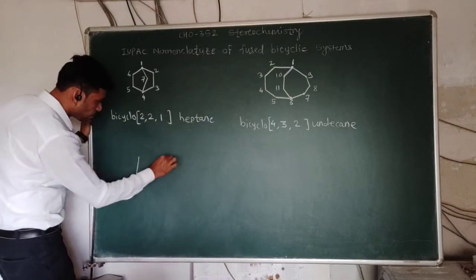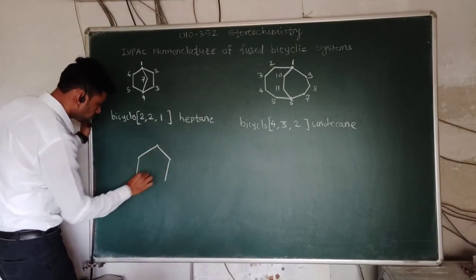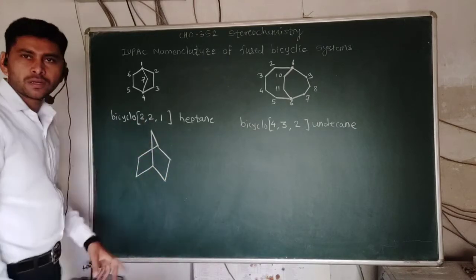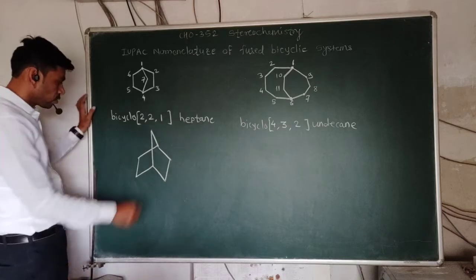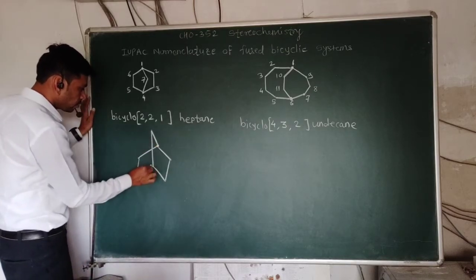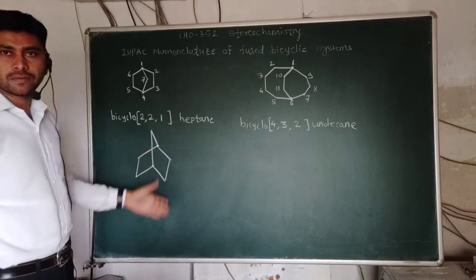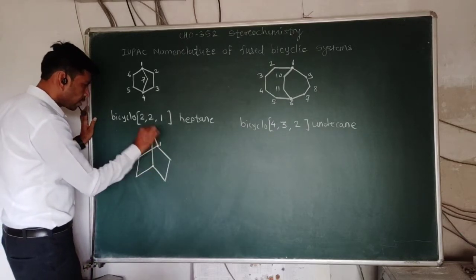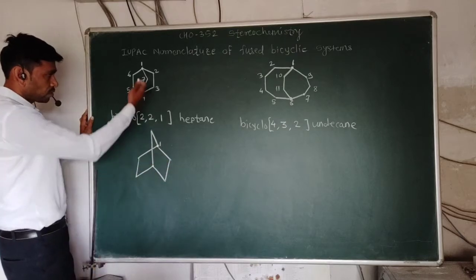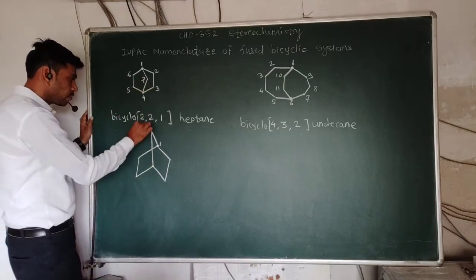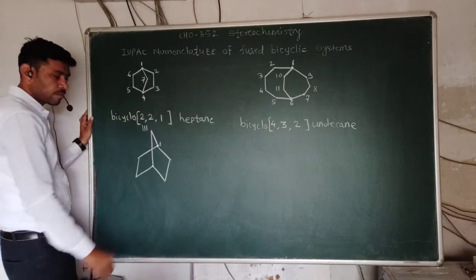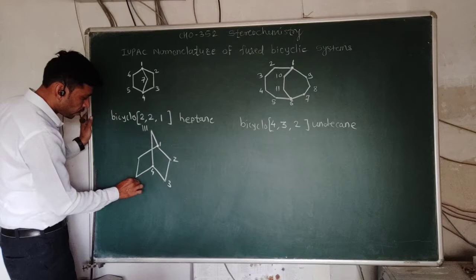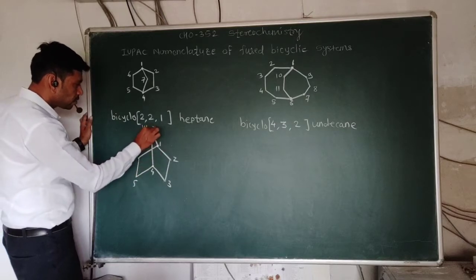So see another compound here. Another compound. See the IUPAC nomenclature of this compound. Understand, first identify the bridge carbons. Here we have identified the bridge carbons. These 2 bridge carbons are here. So start numbering from here. It is simply symmetrical, a similar compound written in this format. So we can write 1, 2, 3, 4, 5, 6, and 7.